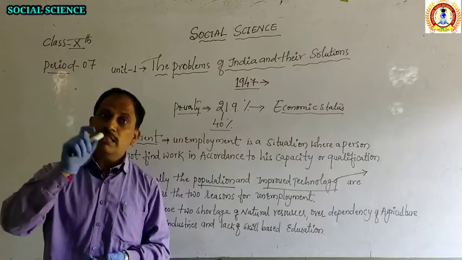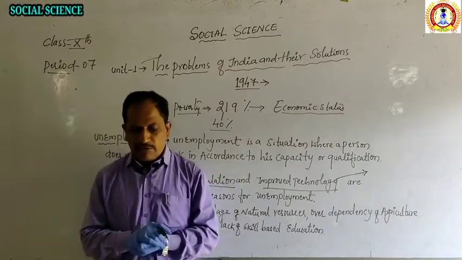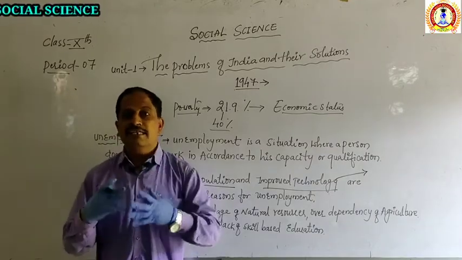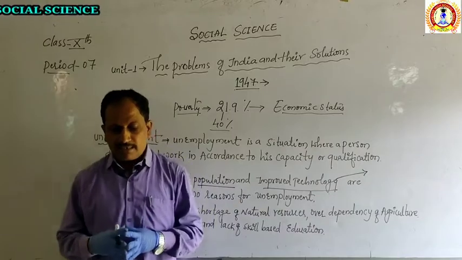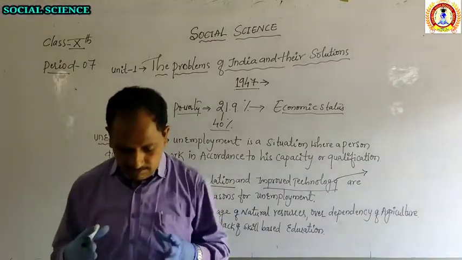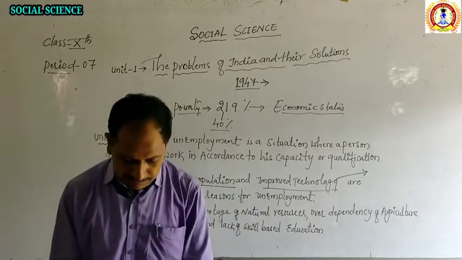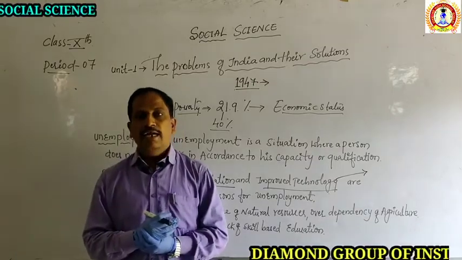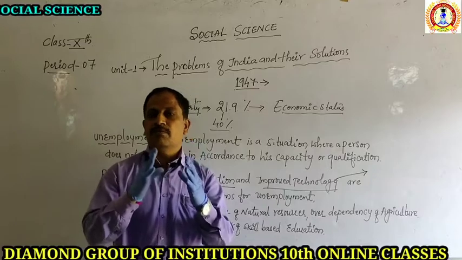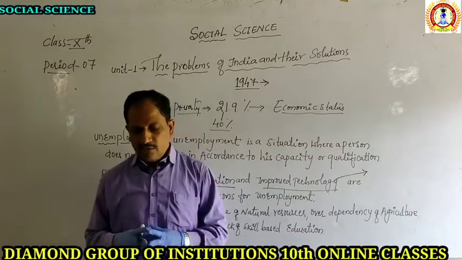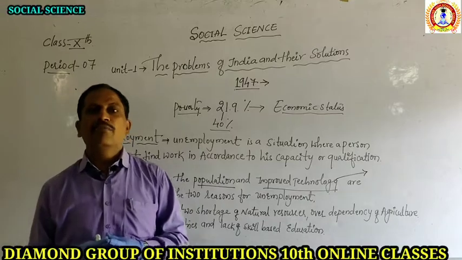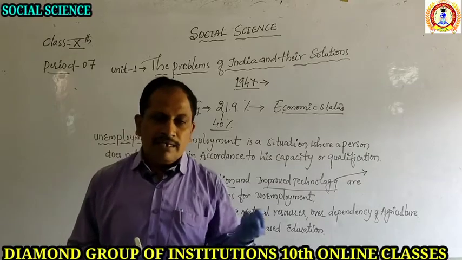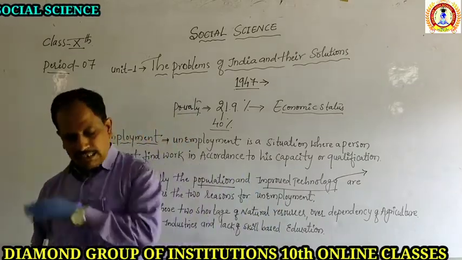Now, in order to solve these problems, the poverty related issue, both the central and the state governments have taken various steps or measures to generate employment for the people of India. So what are the steps taken? Skill development was started, giving opportunity to skilled people or job seekers, so that they can better access employment. After development of skills and awareness among the public, automatically they will find employment.